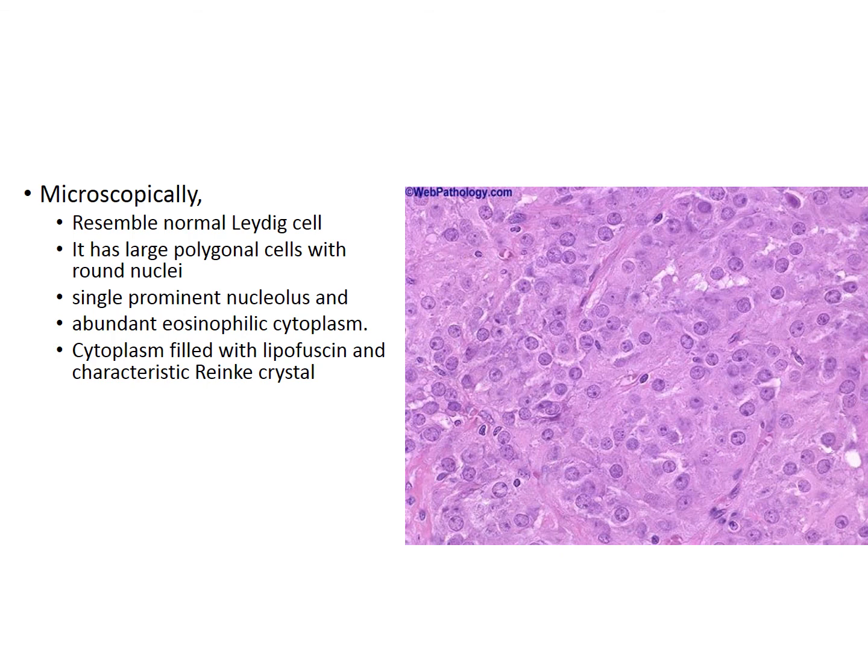Microscopically, the tumor resembles the normal Leydig cells. It has large polygonal cells with round nuclei, with a single prominent nucleolus and abundant eosinophilic cytoplasm. The cytoplasm is filled with lipofuscin, and we can also see Reinke crystals within the tumor.